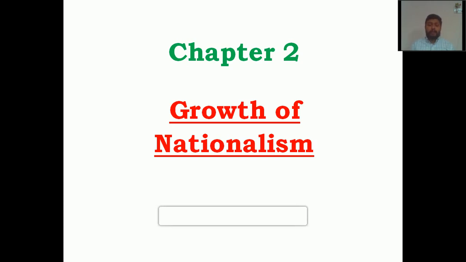Before we go into the different topics of this chapter, let me ask you a question. How can you define nationalism? Or what do you mean by nationalism? Nationalism can be defined as a feeling of oneness of the people who are living in a particular geographical area. The people will have diversities on the basis of factors like religion, caste, language, traditions, customs, and different historical elements.